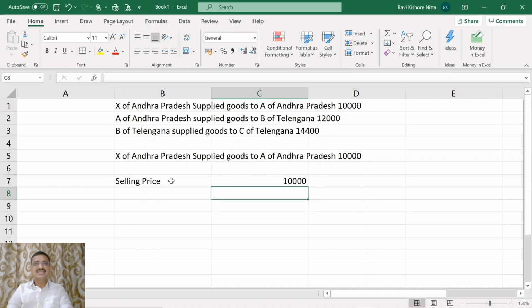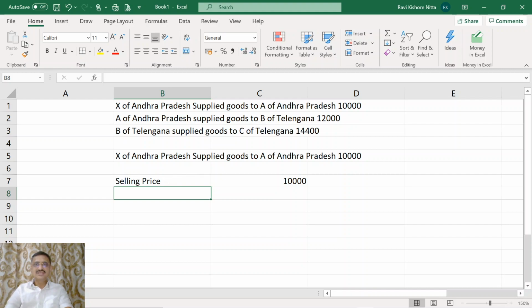This is an intrastate sale. Intrastate sale means both the supplier as well as the receiver of the goods are situated in Andhra Pradesh. So GST being a dual taxation, in this intrastate supply, the Andhra Pradesh government as well as the central government will levy tax.